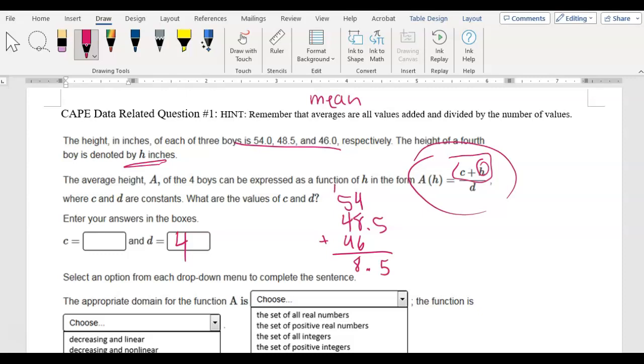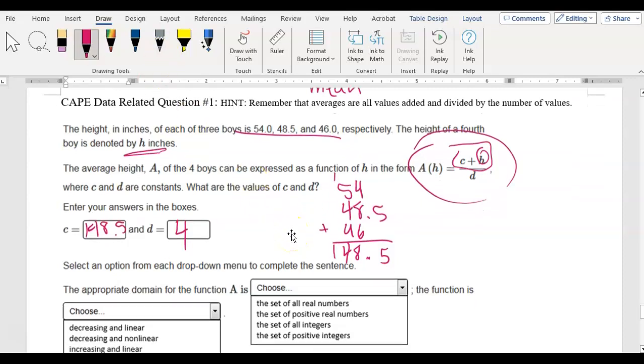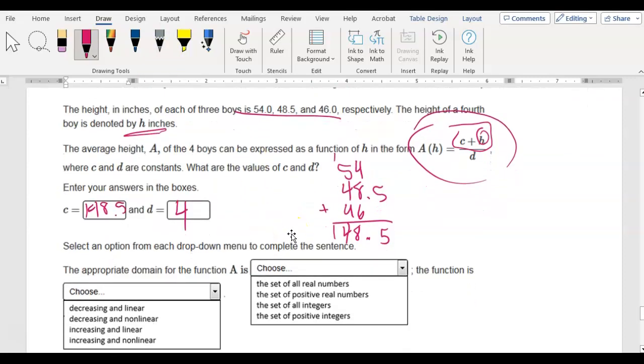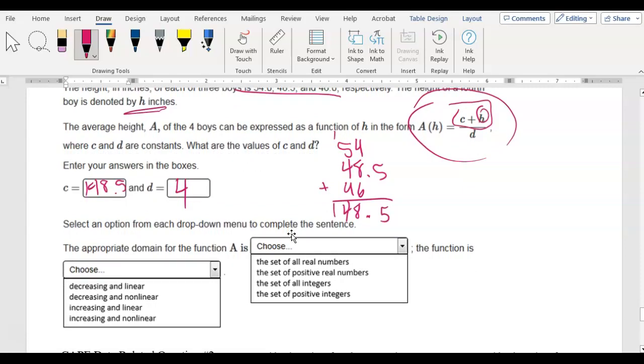18, carry the 1, 14. And so this might be an example where this is totally feasible to do in your head without a calculator. So this could be a question on the non-calculator section because all you're doing is filling in those blanks and adding some pretty simple numbers there. Okay, all right, so that's what that would be.